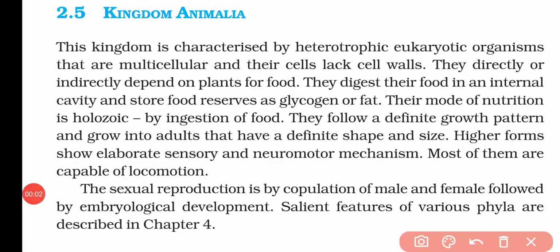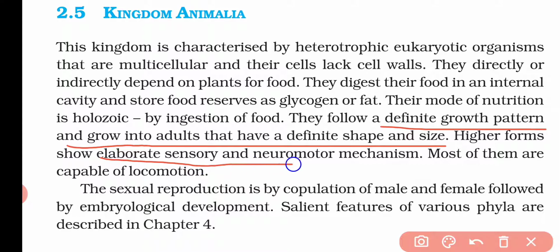They follow a definite growth pattern, and the growth in adults has a definite shape and size. That means they do not grow like a plant, which has unlimited growth. Animals have limited growth, in which they attain a definite shape and size. Higher forms show elaborate sensory and neuromotor mechanisms.